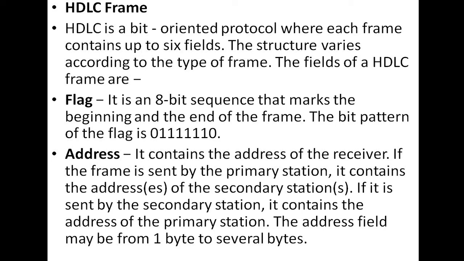S frames are used only to transport control information. That means it has the ability to transport the message from one location to another and provides controlling, or flow control.